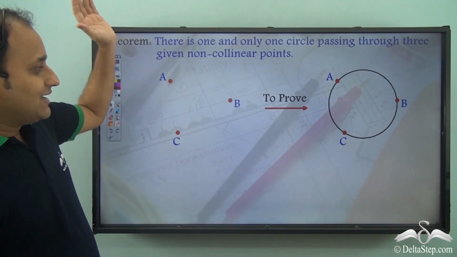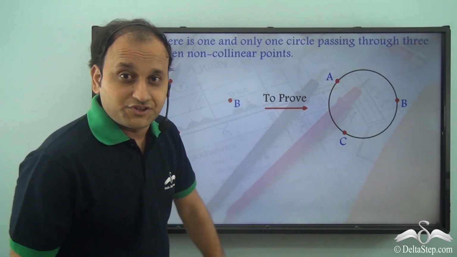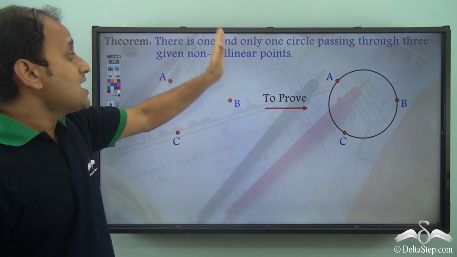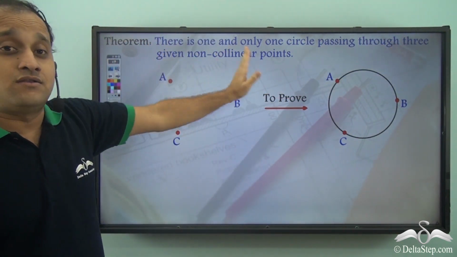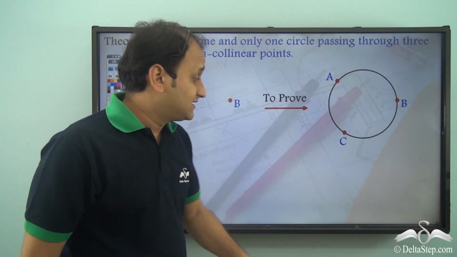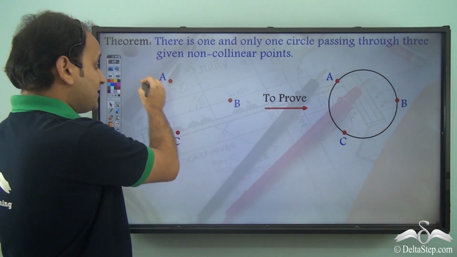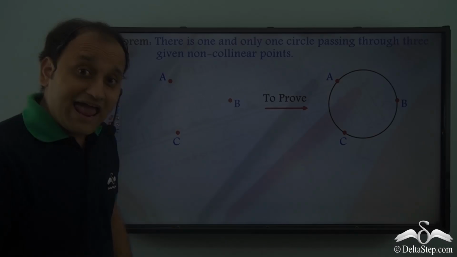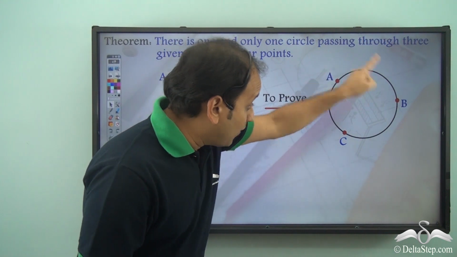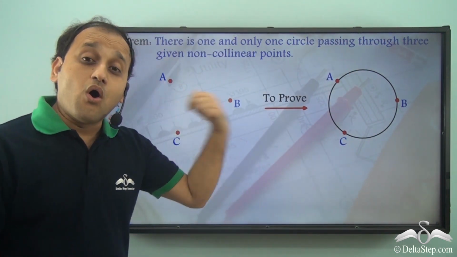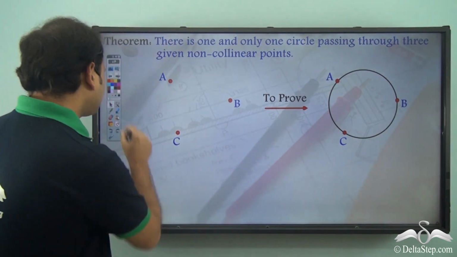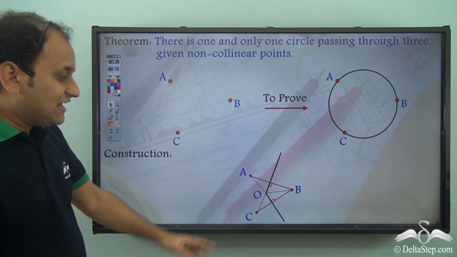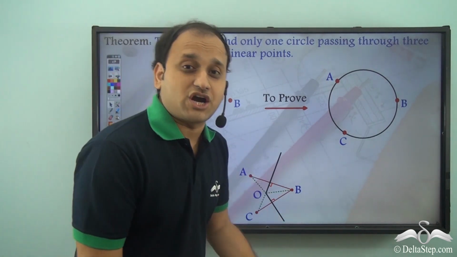So that's what is our theorem. The theorem says that there is one and only one circle passing through 3 given non-collinear points. So we have non-collinear points A, B and C, and we need to prove that only one circle passes through all the 3 points A, B and C. For that, we'll have to do some construction.